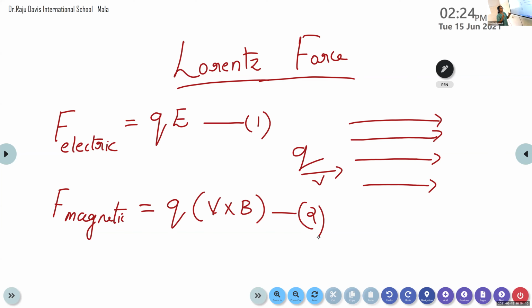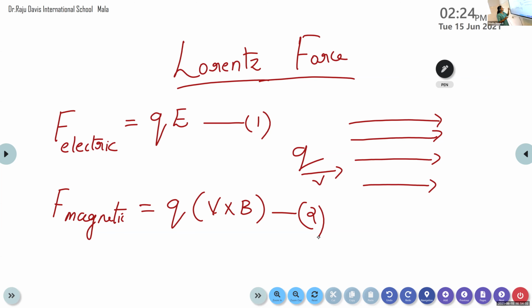So here a charged particle Q is moving with a velocity V through a uniform magnetic and electric field. Automatically, what happens? Due to the presence of this electric field and magnetic field, it experiences a force. A force is exerted on the charged particle by the electric field and magnetic field.